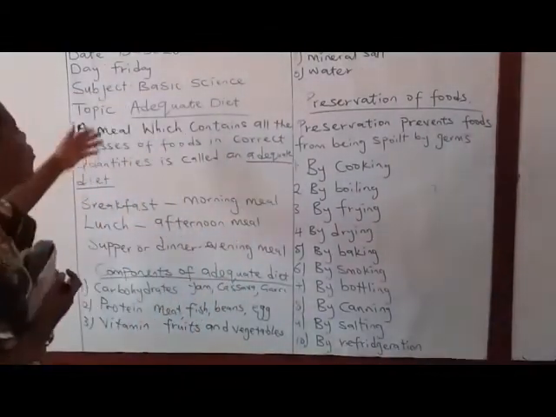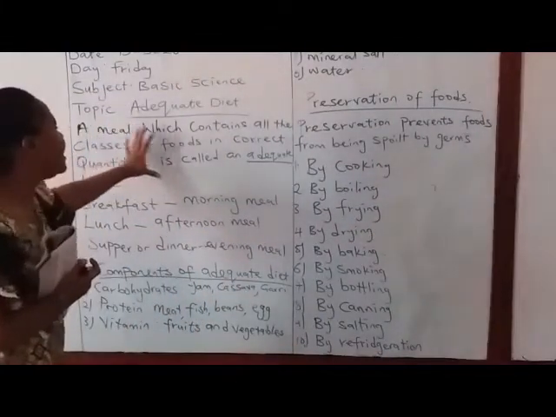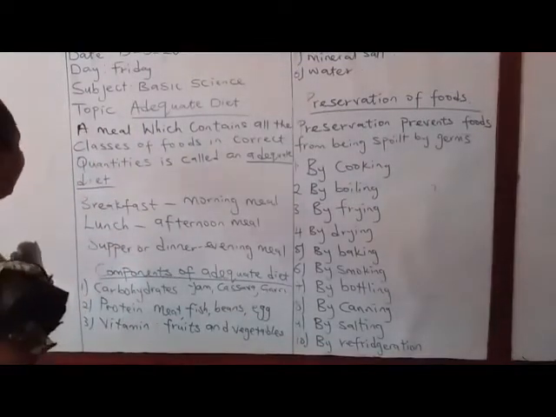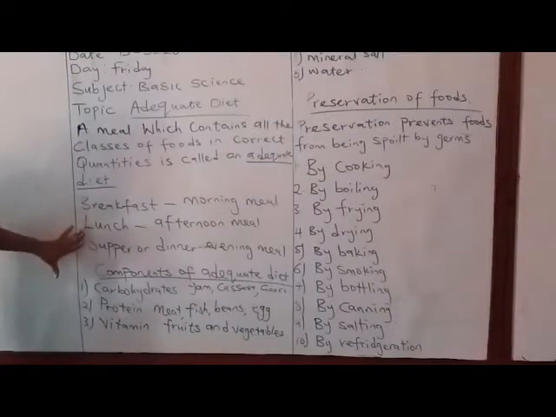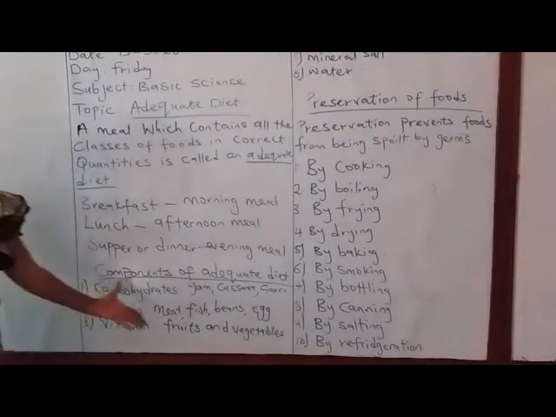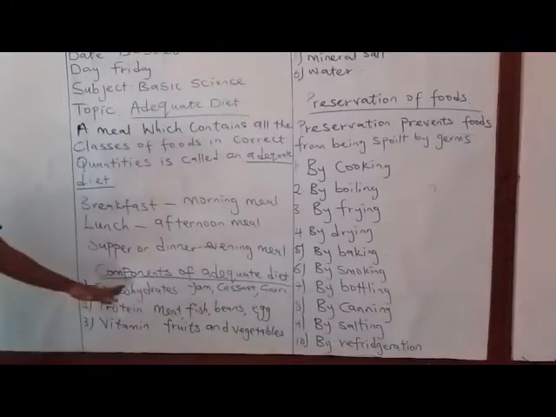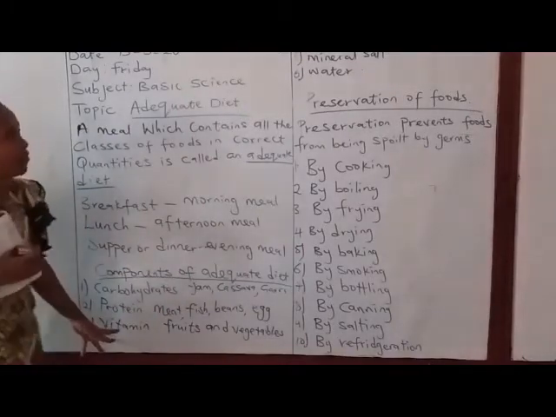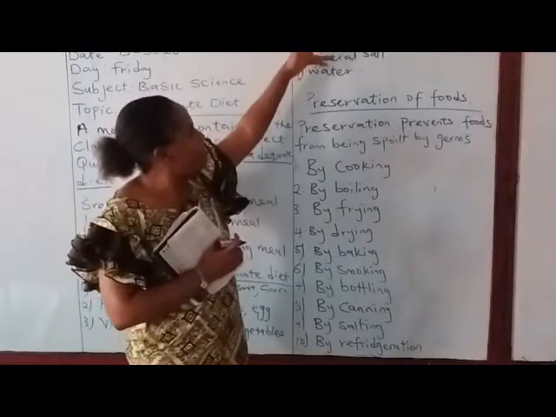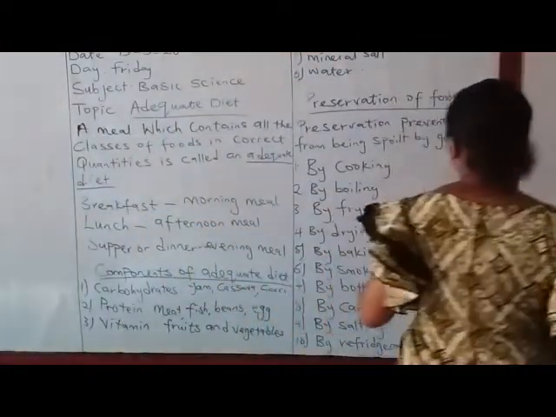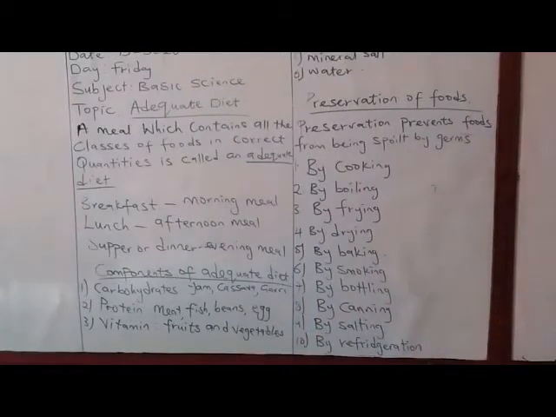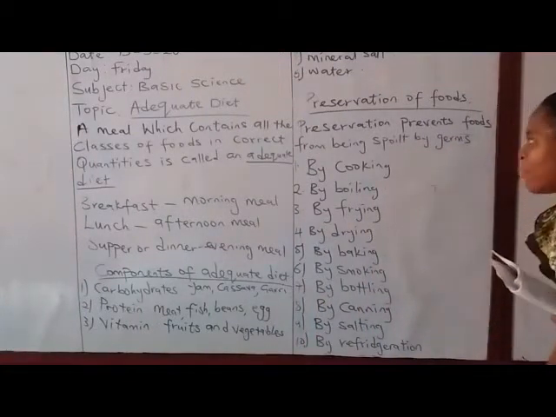So we have looked at adequate diet. Adequate diet is a meal which contains all the classes of food in correct quantities. And we've said that we have 3 types of meal. We have breakfast, lunch, and supper. We also listed components of adequate diet, which are carbohydrates, protein, vitamins, fats and oil, mineral salts, and water. We also looked at preservation of food. How can we preserve our food and stop it from destruction? We listed them here.